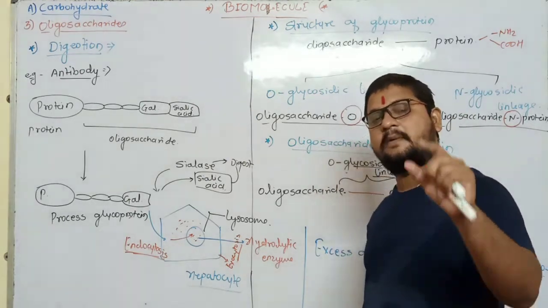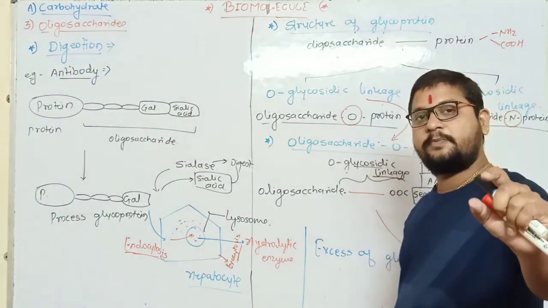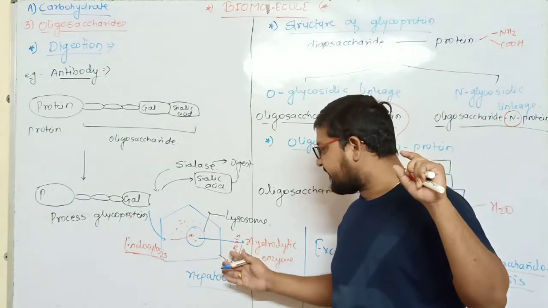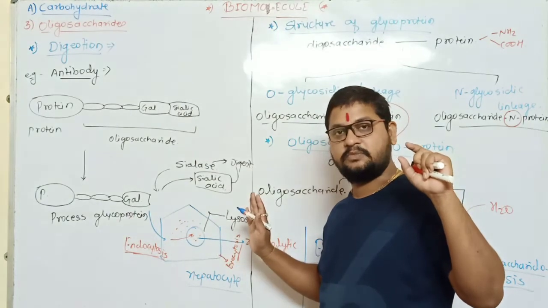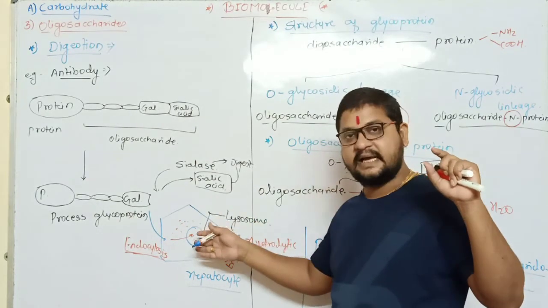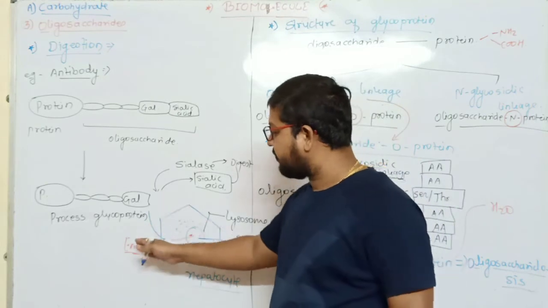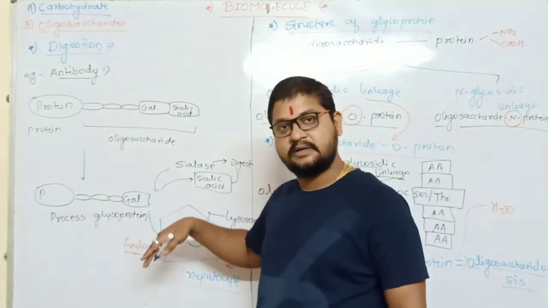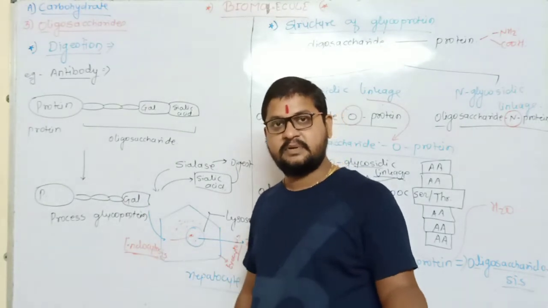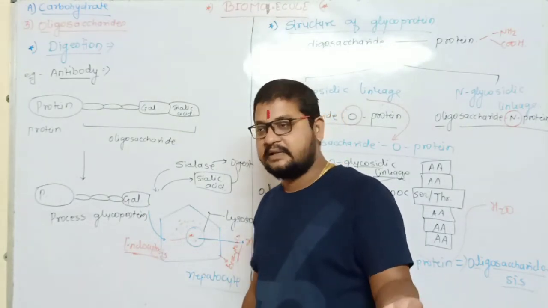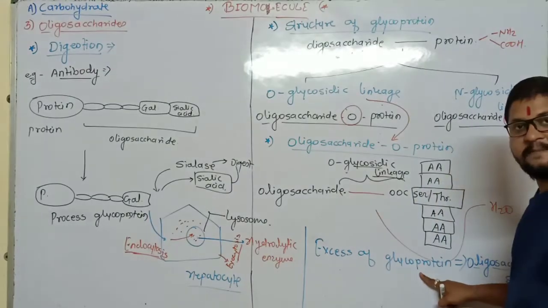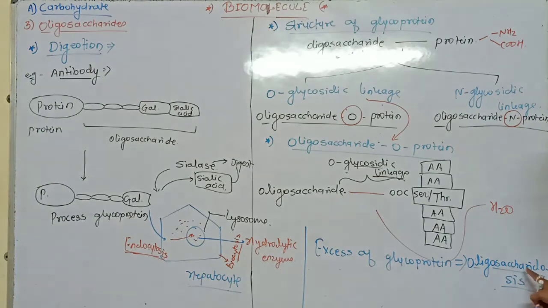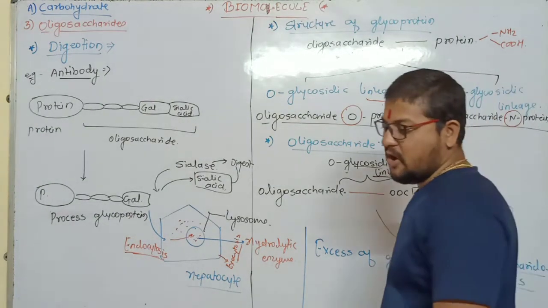Sometimes for some glycoprotein, hydrolytic enzymes are absent in the lysosome, so the lysosome is unable to digest it. This glycoprotein enters inside the cell by means of endocytosis, but after some time its number increases. That is called excess glycoprotein. So the excess of glycoprotein then causes one disease, that is called oligosaccharidosis.